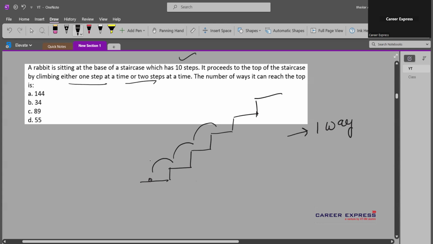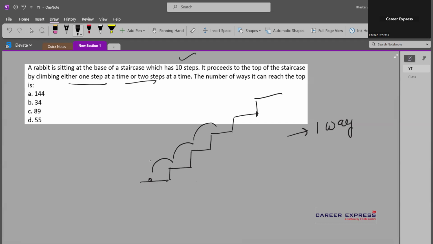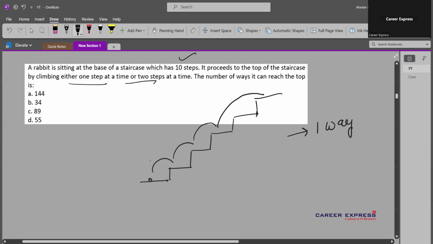It completely depends upon the rabbit how it takes its next step, either a single step or two steps. So this is another way to climb the staircase. This is the second way.